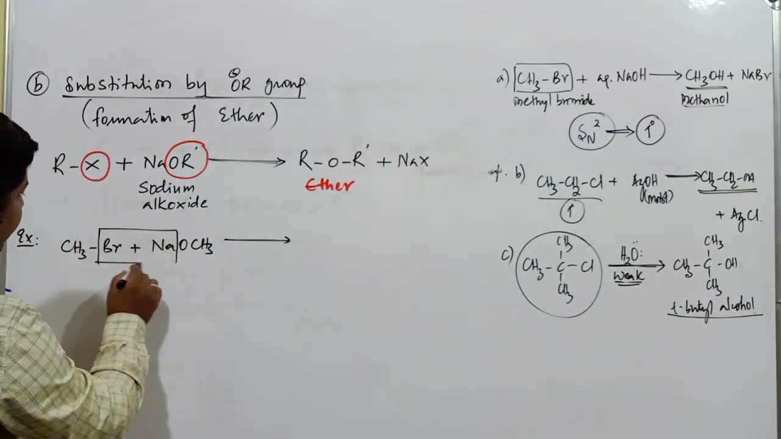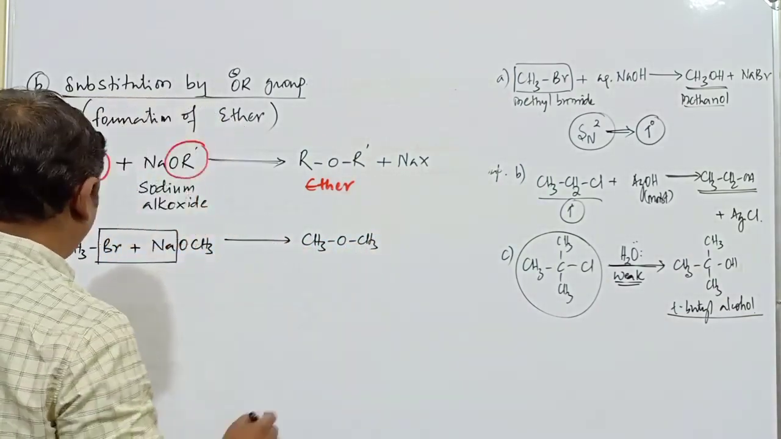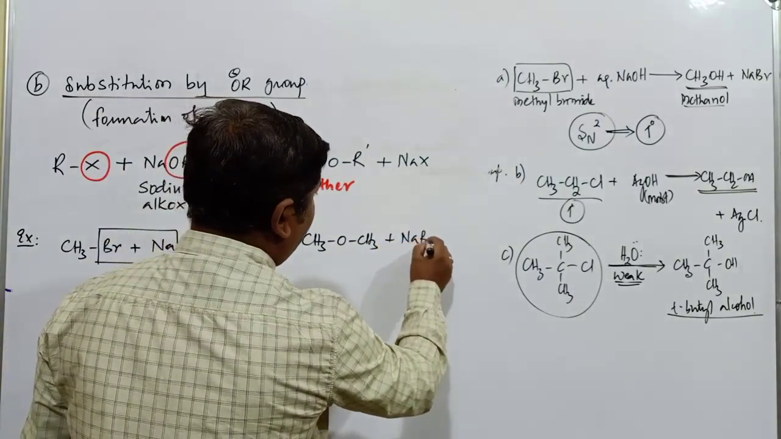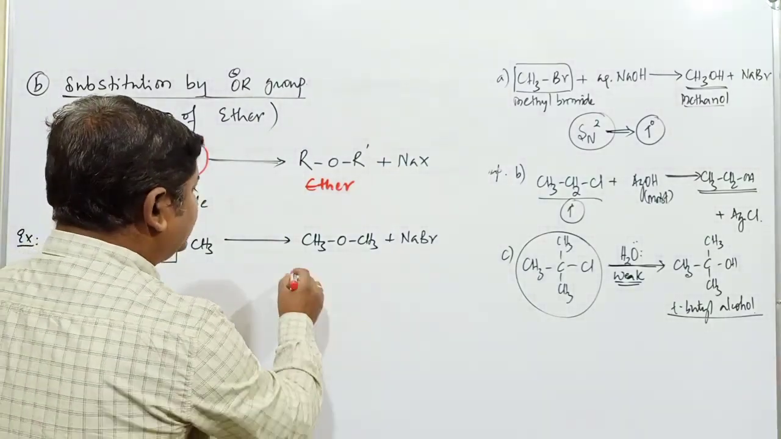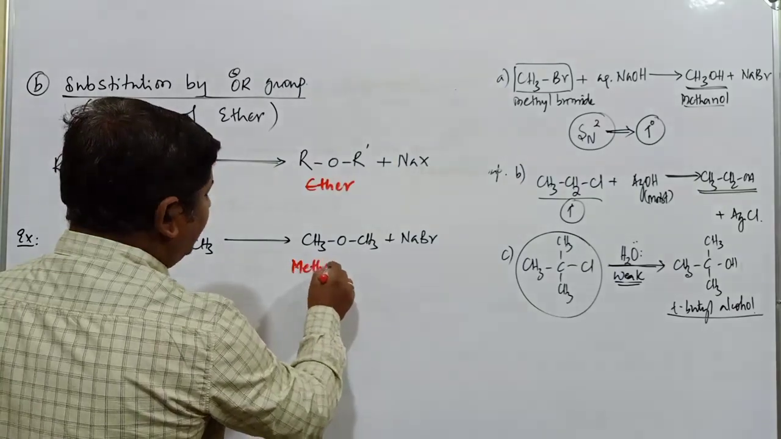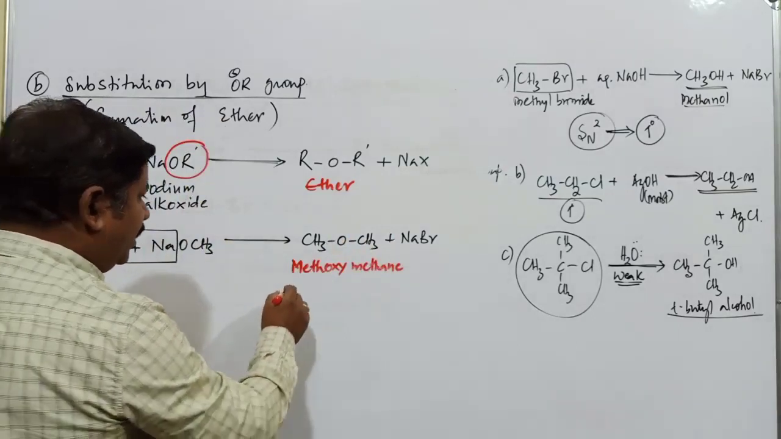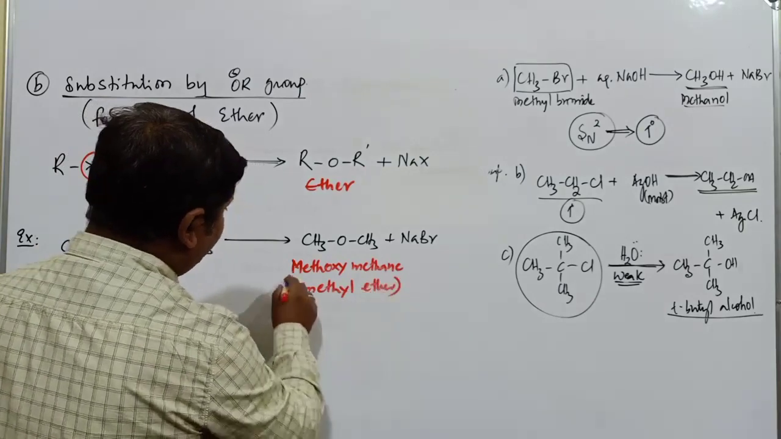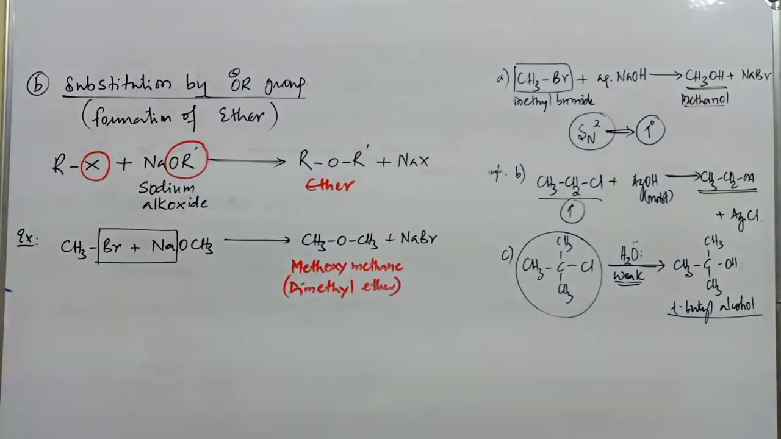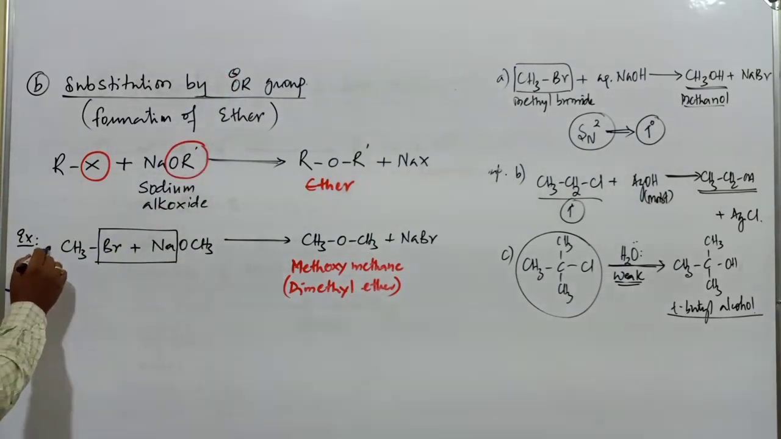This is bromomethane. So what is the product obtained in this reaction? This sodium combines with the Br. As a result, this is CH3OCH3 plus NaBr, sodium bromide. What is the name of this compound? The IUPAC name is methoxymethane, and the common name of this compound is dimethyl ether. So formation of ether takes place in this reaction wherever halide ion is substituted by the alkoxy group.